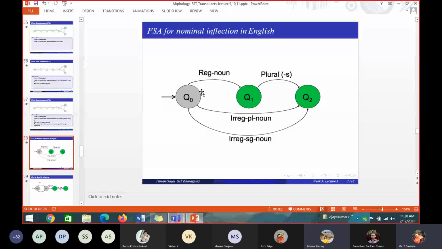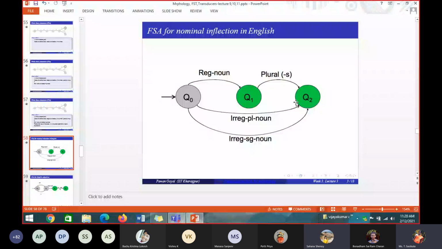In a regular noun, if I add s, it becomes plural, whereas in an irregular noun, I cannot add s to make it plural. So words like man are irregular singular nouns. For an irregular singular noun, what path does it pass through? Q0 to Q2. So it will accept irregular singular nouns. If I have a word called men.